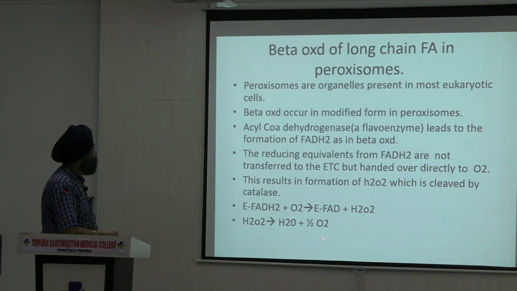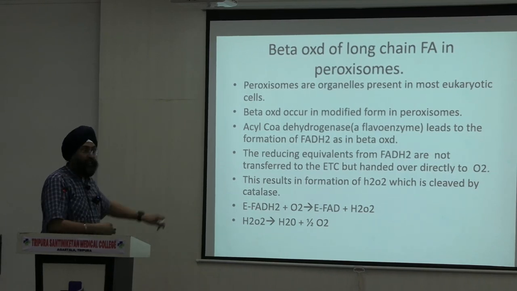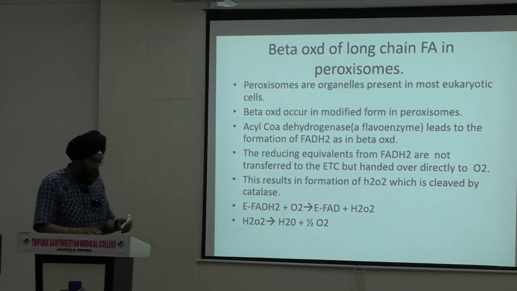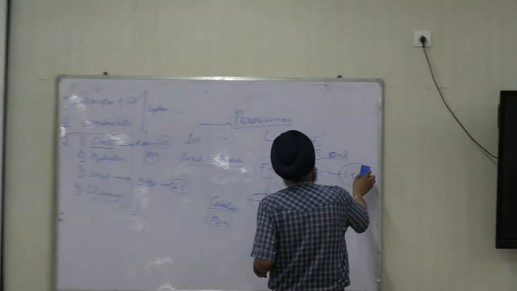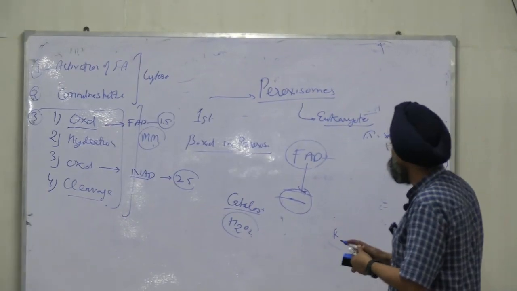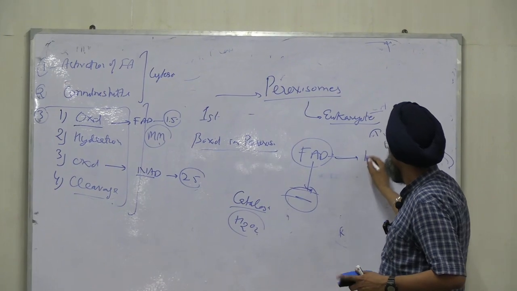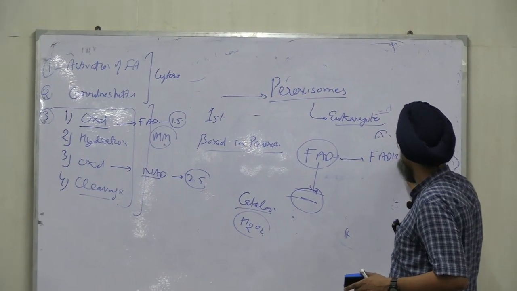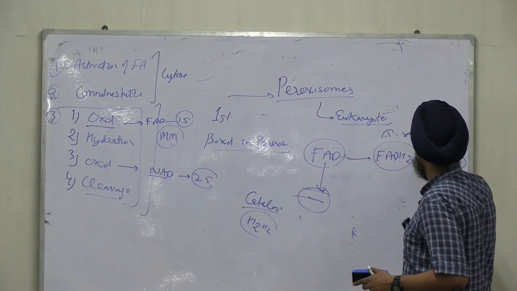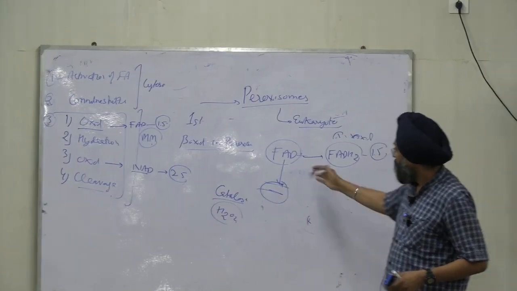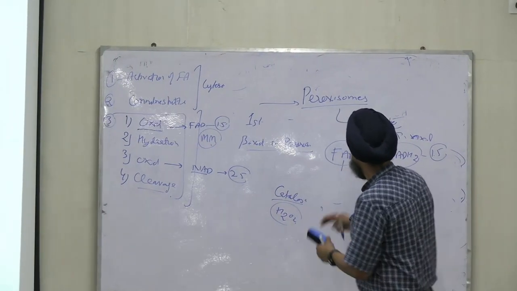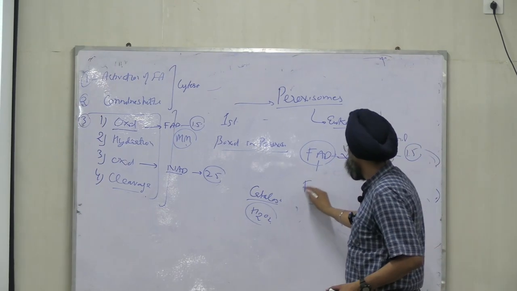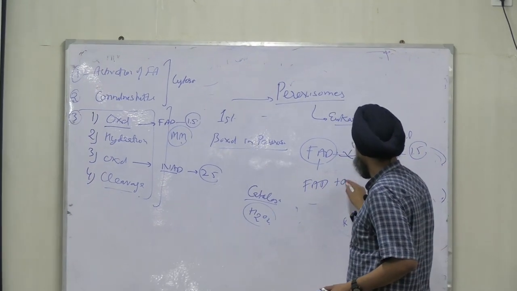This is the peroxisome, right? This is the reaction FAD to FADH2. So what will happen? Normally FAD is converted to FADH2 and 1.5 ATP is produced, right? But in this case, this is blocked, and the electrons are handed over directly to oxygen.